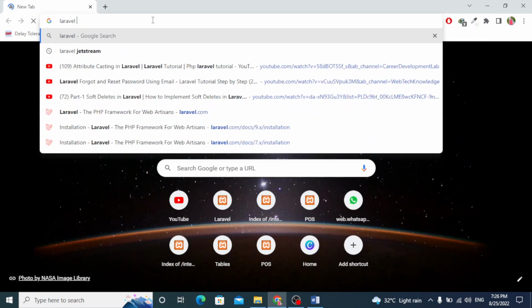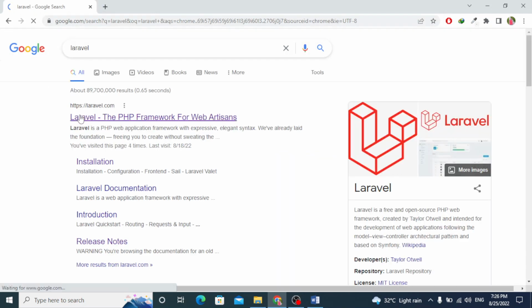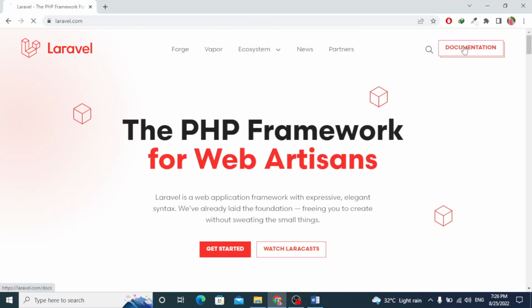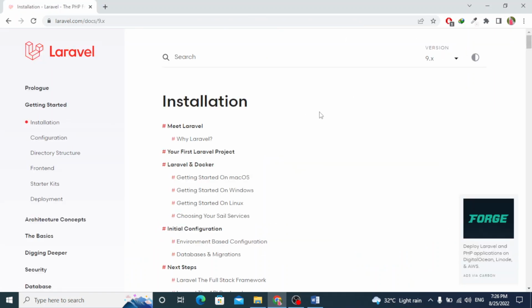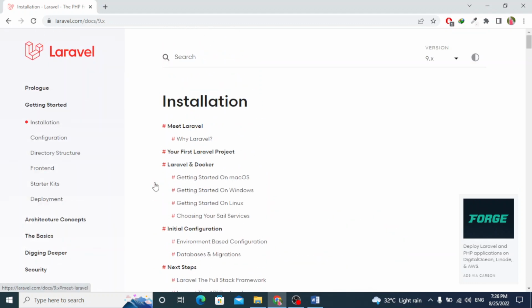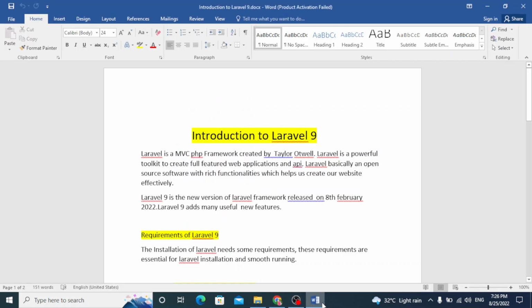If we go and check the Laravel documentation, you will study everything about Laravel there, everything the developers have given. These are the variants of Laravel, and the highest variant is 9.x, meaning version 9, and we will also study the ninth variant of Laravel.